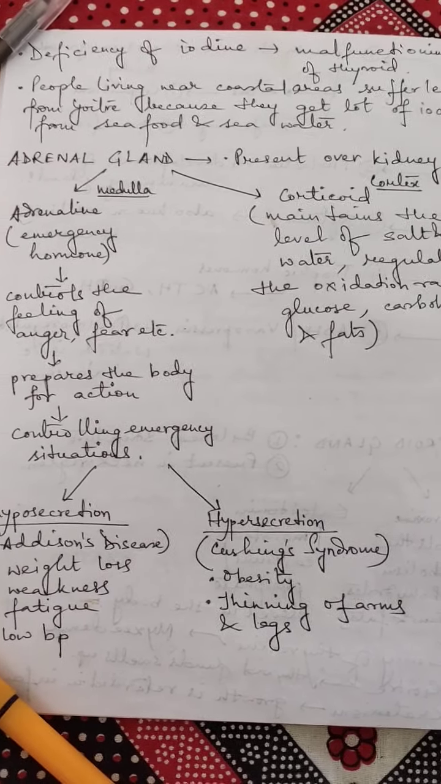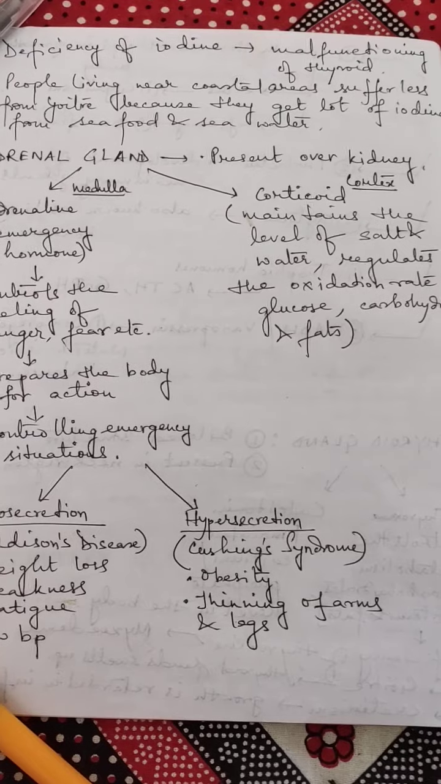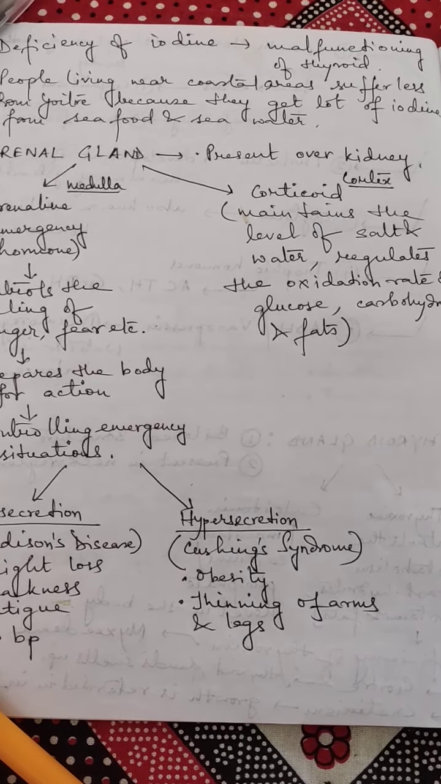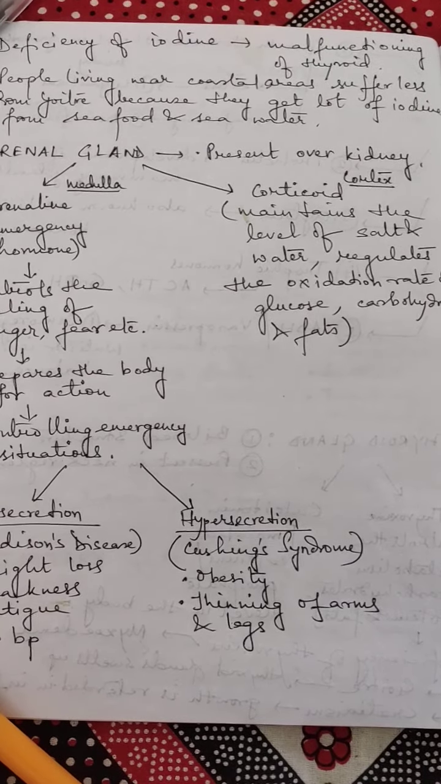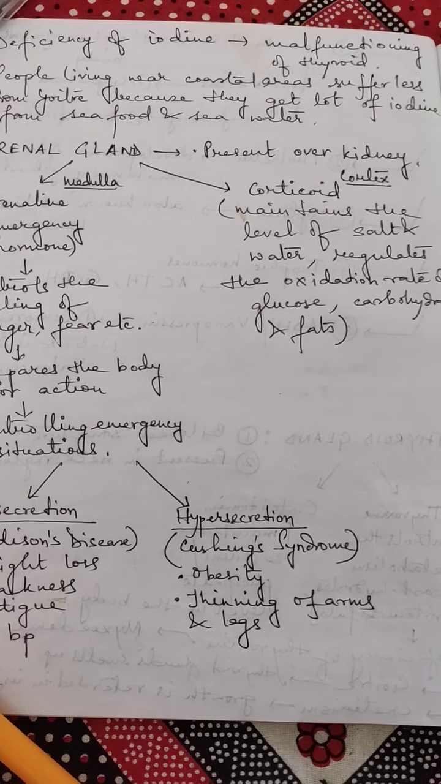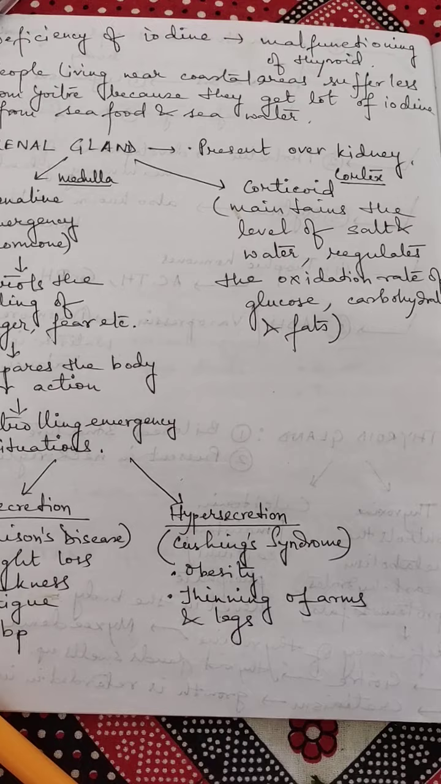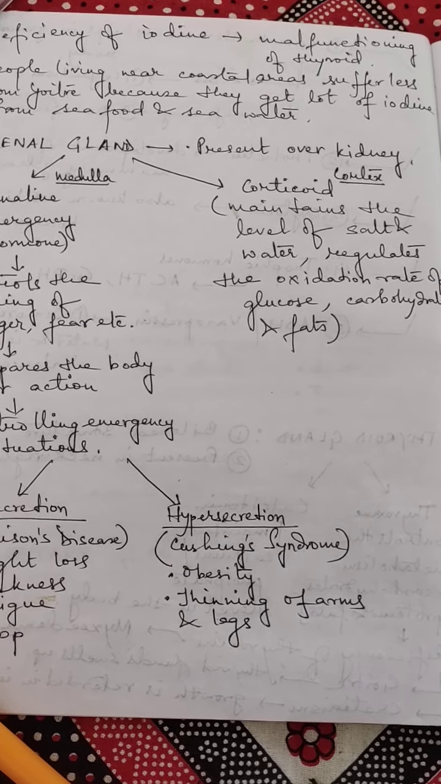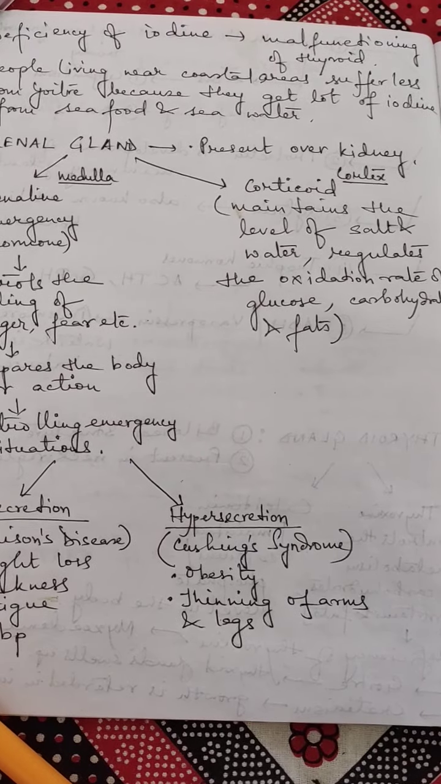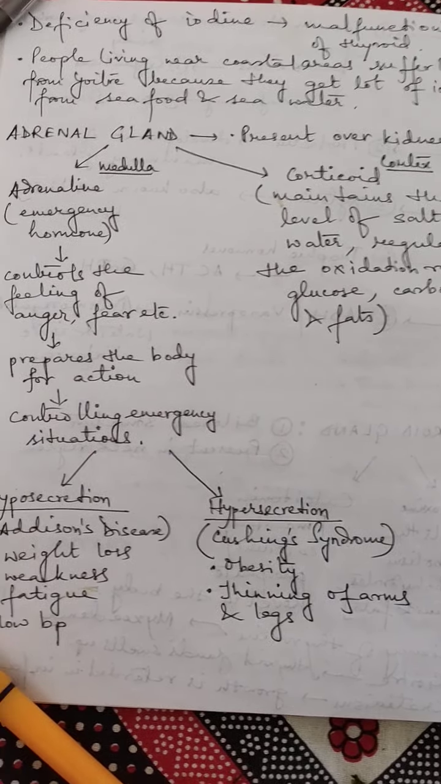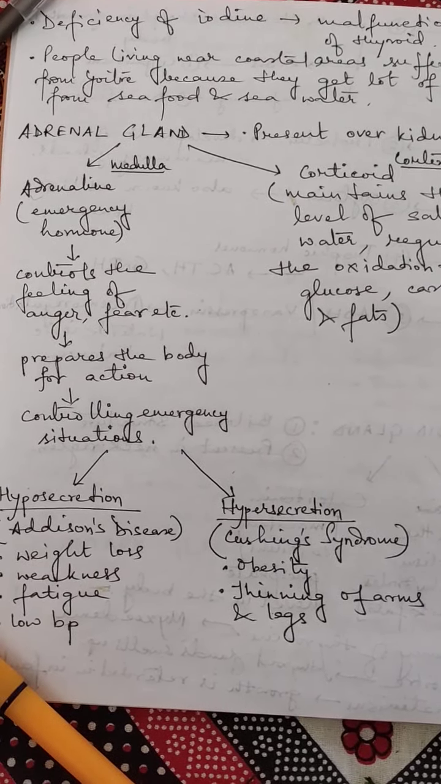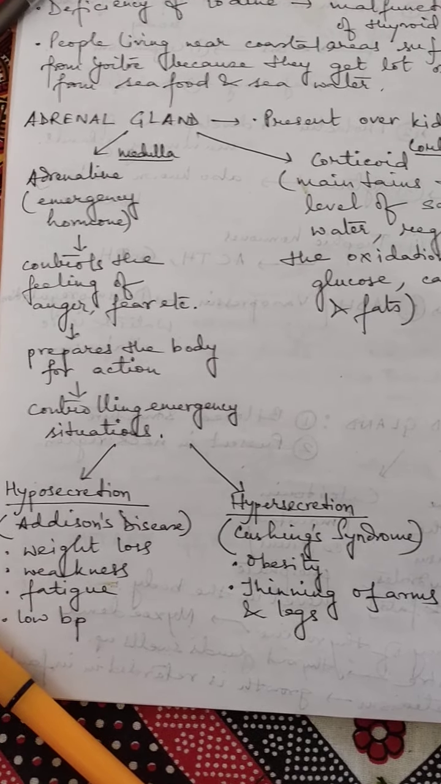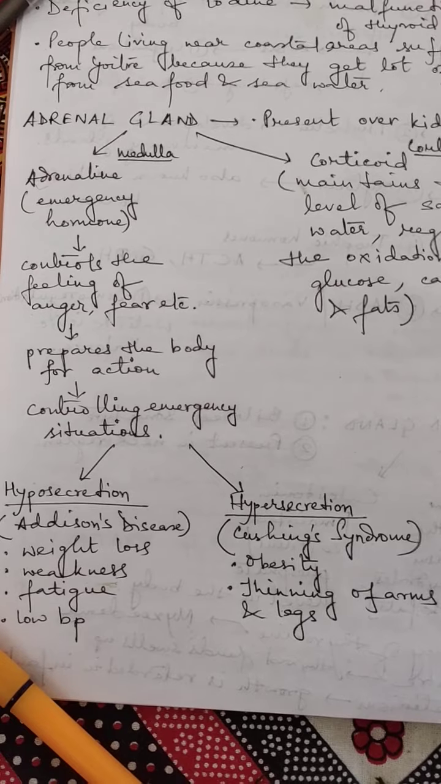And corticoids are secreted from the cortical region of the adrenal gland. What is the function of these corticoid hormones? They maintain the level of salt and water, and regulate the oxidation rate of glucose, carbohydrates and fats. So they are also very important for our body. Now, by the hyposecretion and hypersecretion of the adrenal hormones, we get two kinds of diseases. Hypo means less, hyper means more.